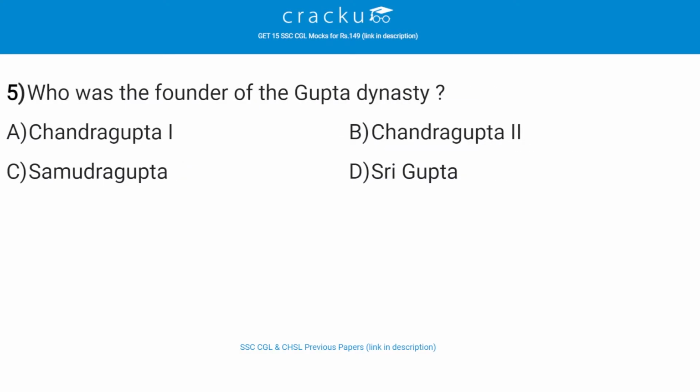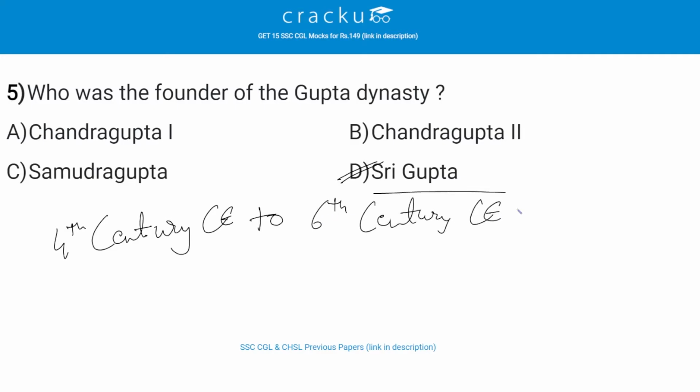Who was the founder of the Gupta dynasty? The correct answer is D, that is Sri Gupta. The Gupta Empire was an ancient empire which existed from the early 4th century CE to late 6th century CE. This period is considered the golden age of India by historians. So the ruling dynasty of the empire was founded by Sri Gupta and other rulers of this dynasty were Chandragupta I, Samudragupta and Chandragupta II, also known as Vikramaditya.